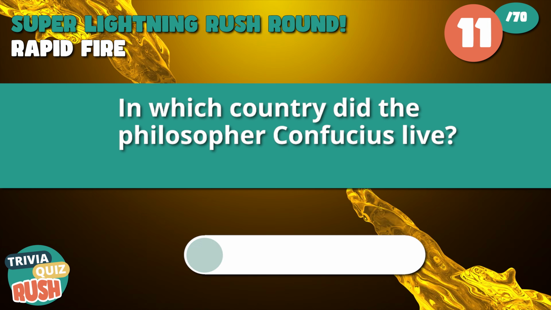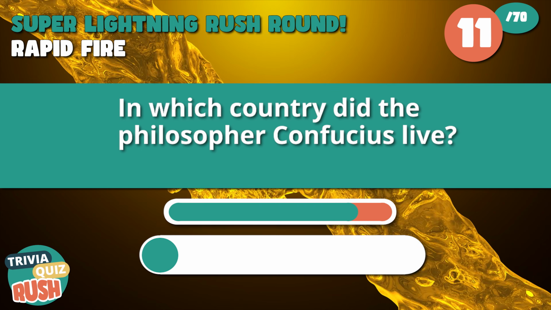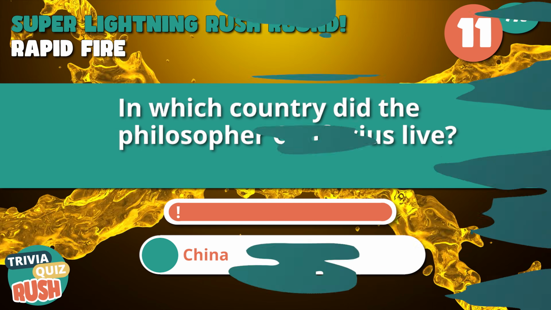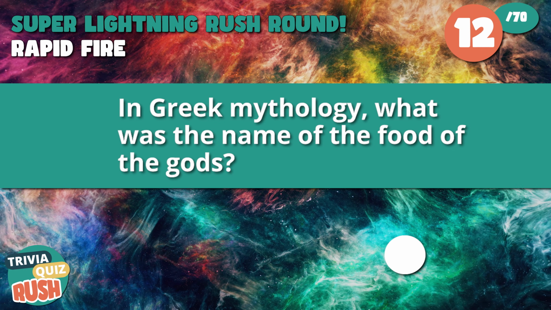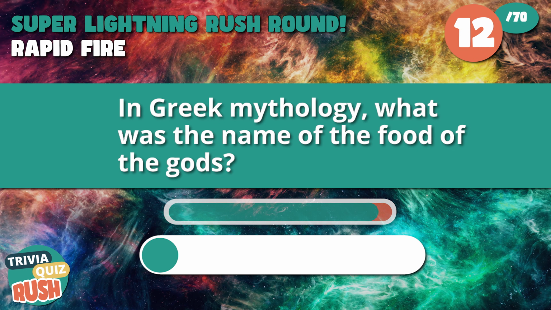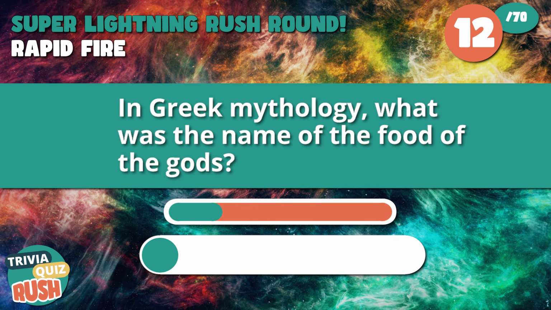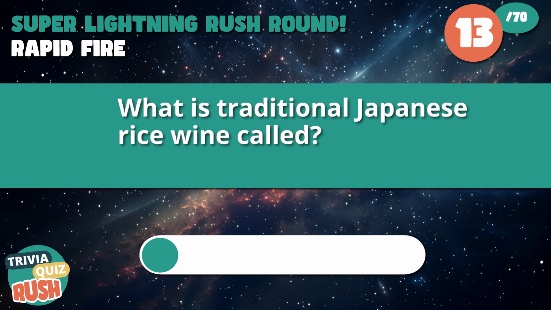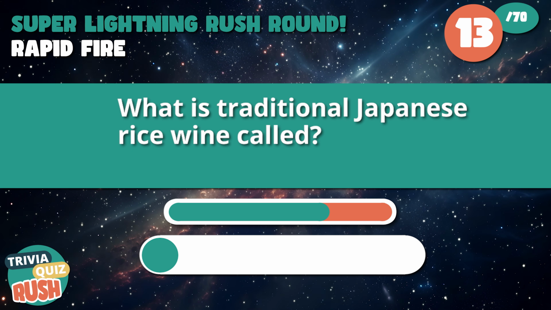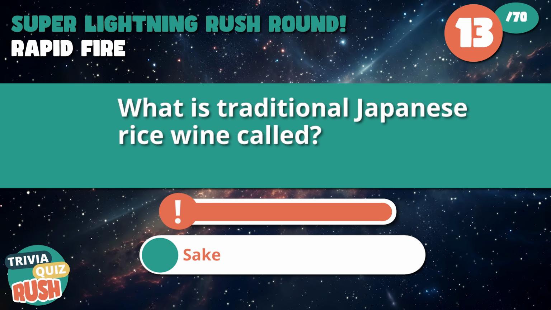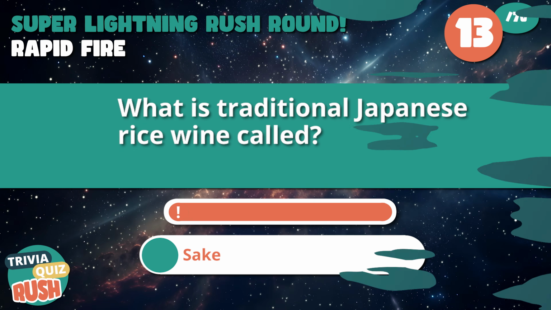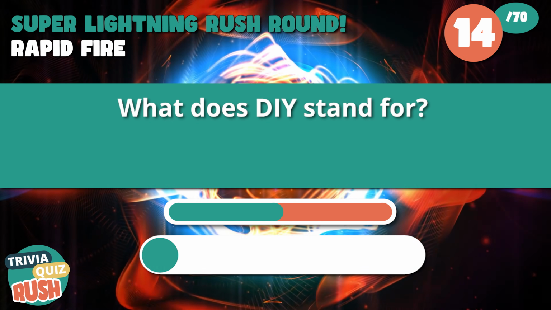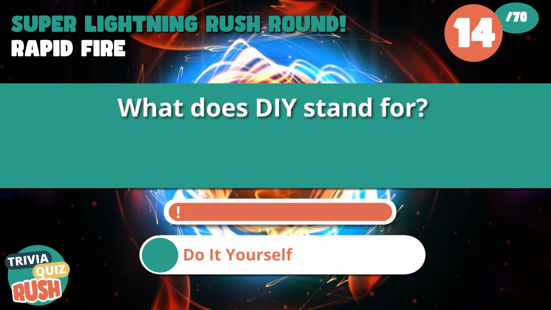In which country did the philosopher Confucius live? It's China. In Greek mythology, what was the name of the food of the gods? Ambrosia. What is traditional Japanese rice wine called? Correct with sake. What does DIY stand for? That's do it yourself.